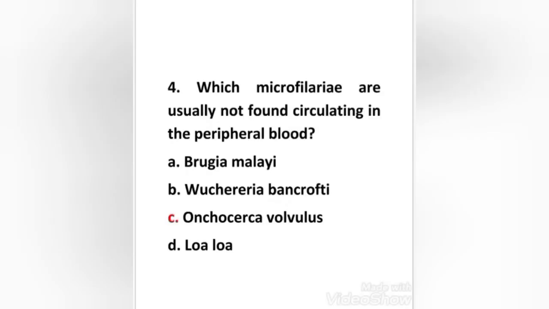Next question. Which microfilaria are usually not found circulating in the peripheral blood? Brugia malayi, Wuchereria bancrofti, Onchocerca volvulus, Loa loa. Right answer is option C, Onchocerca volvulus. The microfilariae of Onchocerca volvulus are normally found in the fluid right under the outer layer of skin. Therefore, the skin snip is a proper specimen to examine.